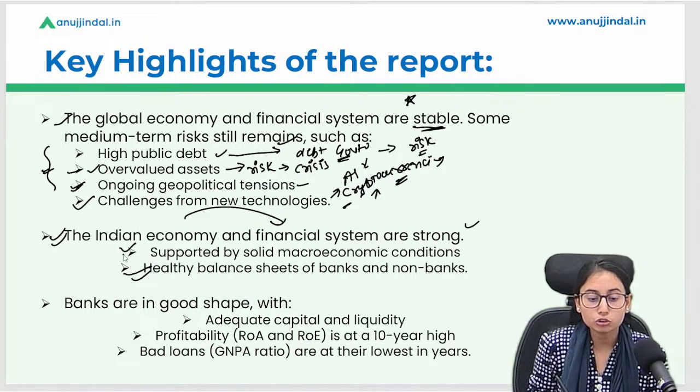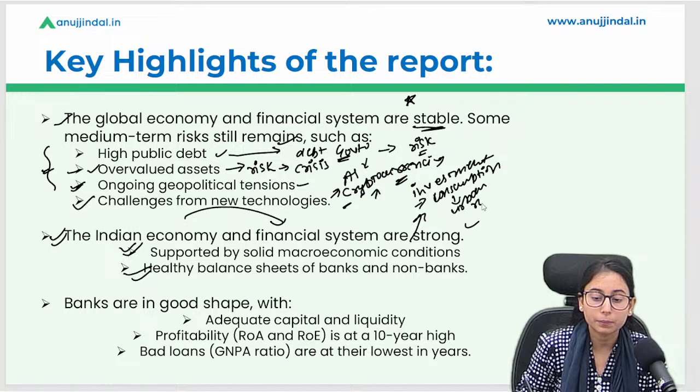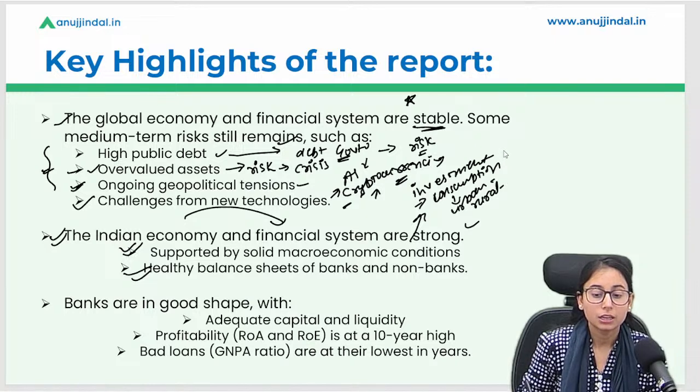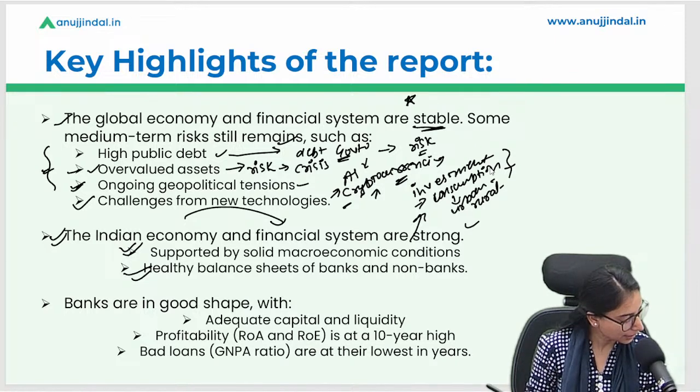This is also supported by solid macroeconomic conditions, which include investments by the companies and the individuals, and also an increase in consumption by urban and rural people. Okay, these are the parts that explain why the Indian economy is financially stable.